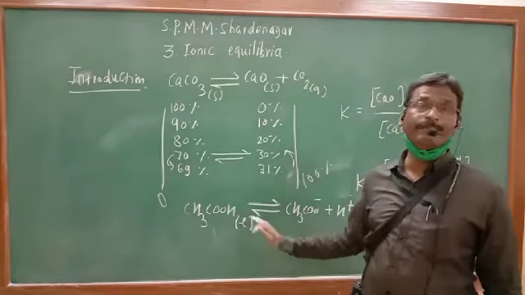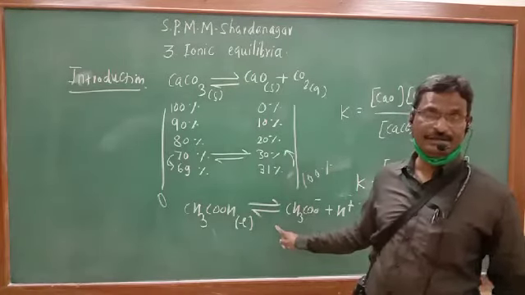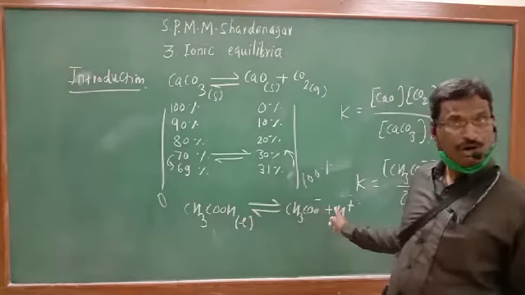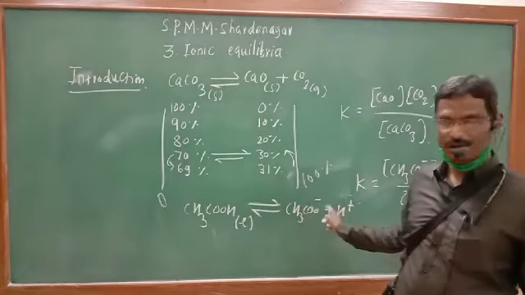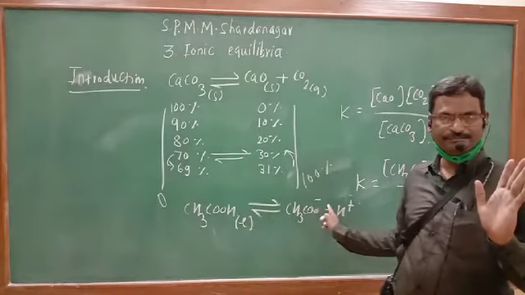So it is an incomplete chemical reaction. A reversible chemical reaction. Reversible means the forward reaction is possible. What is meant by forward? Reactant is converted to product is a forward reaction.